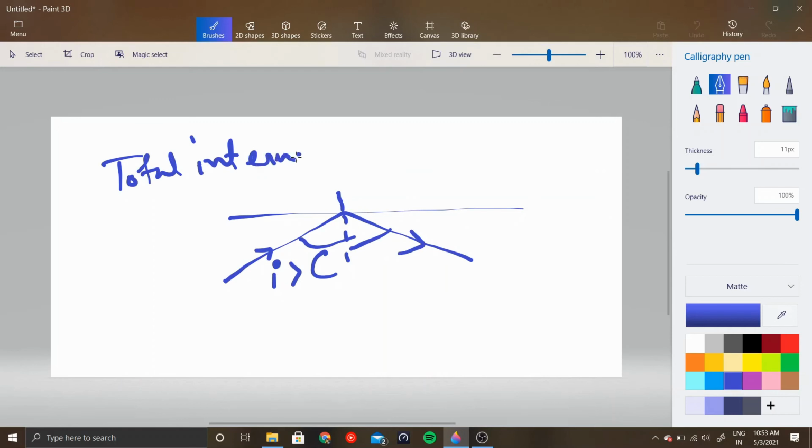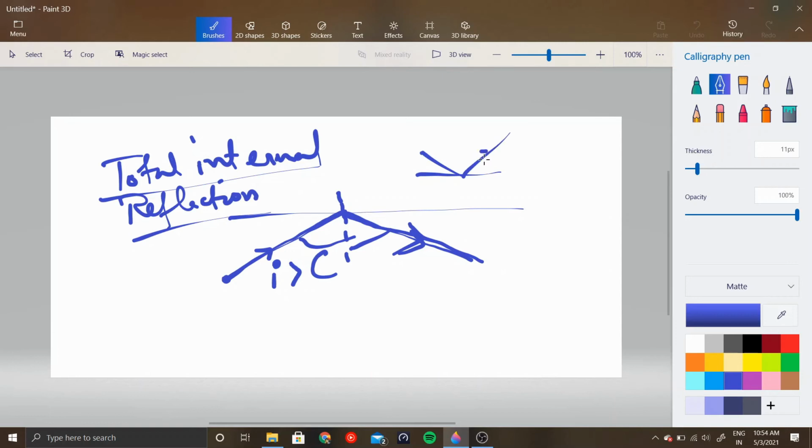And you basically use this concept for transmission of internet through optical fibers and all that stuff, right? Why do we use it? Because there is no loss of energy, right? Because the entirety of light is being reflected back into the same medium. There is no loss, right? In normal reflection, there is some part of light that is absorbed, some is refracted, and the other part is reflected. But here, the entirety of light will be reflected back.